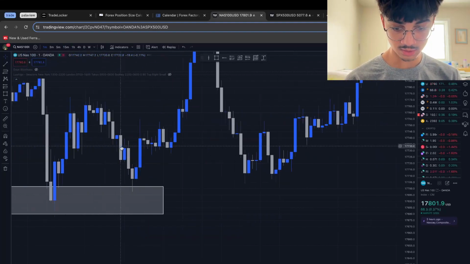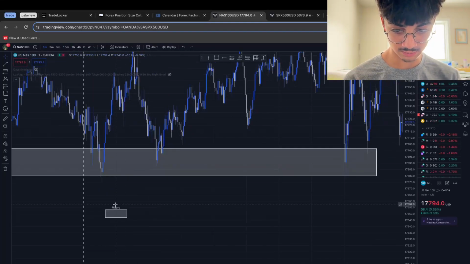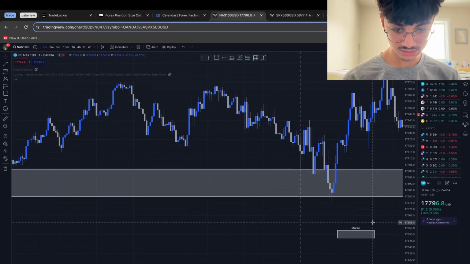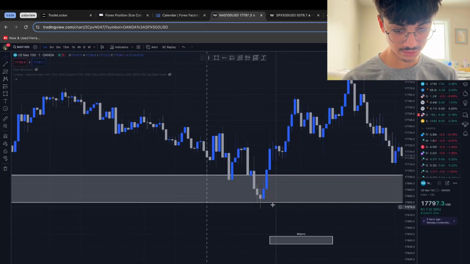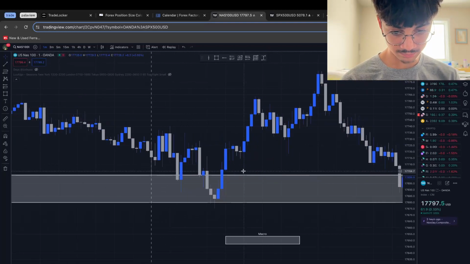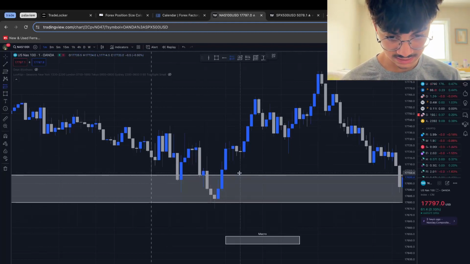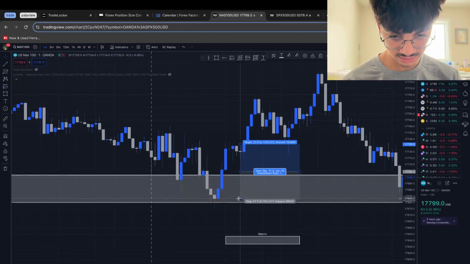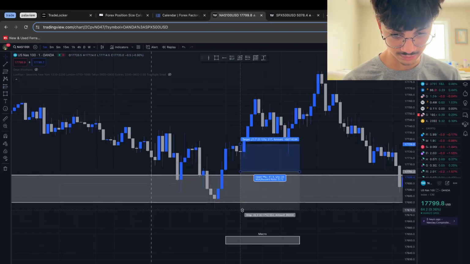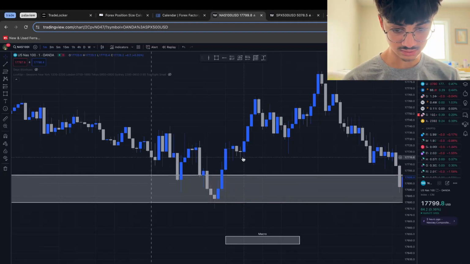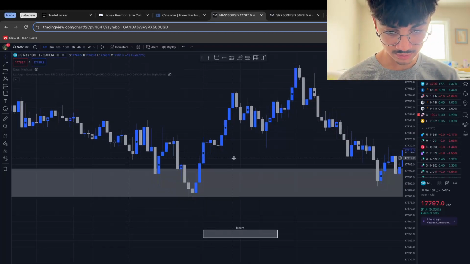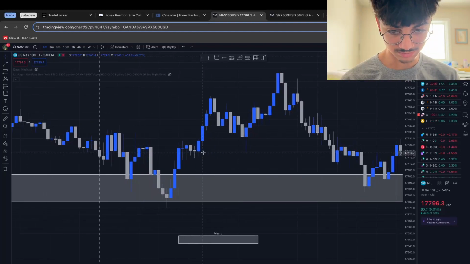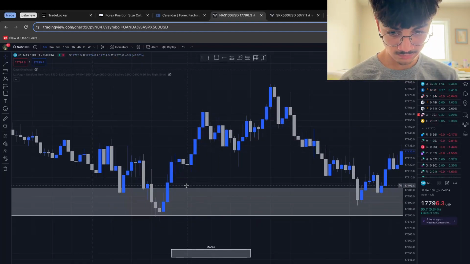And now we're on the 1 minute looking for an entry within our macro. So we look here, we tap into the 15-minute fair value gap, see a rejection. I would have had limits here on the first 1 minute fair value gap with stops below here. Of course, those never got hit, so we ignore that. And then we are looking for a fair value gap entry on the 1 minute here. So let's see, there's a fair value gap here, would have had limits.